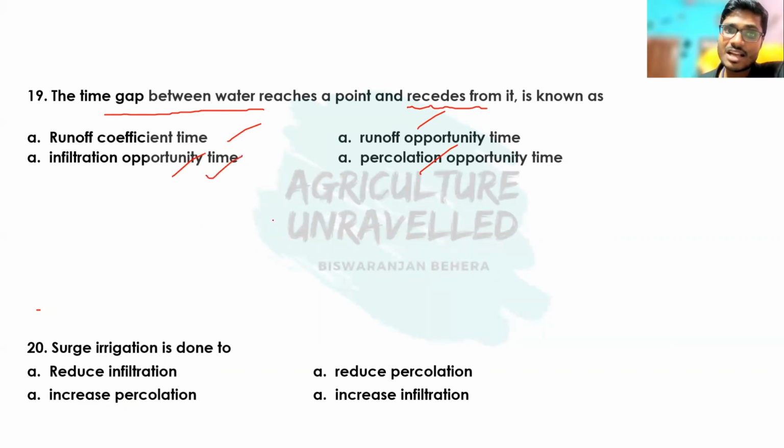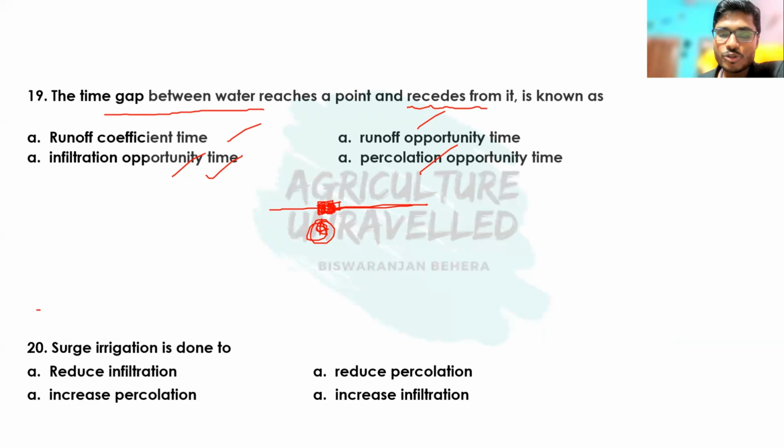The question says that suppose a point is here, this is the point A, and when water reaches this point and recedes, means leaves this point, the time period for which water remains at this point is known as infiltration opportunity time.